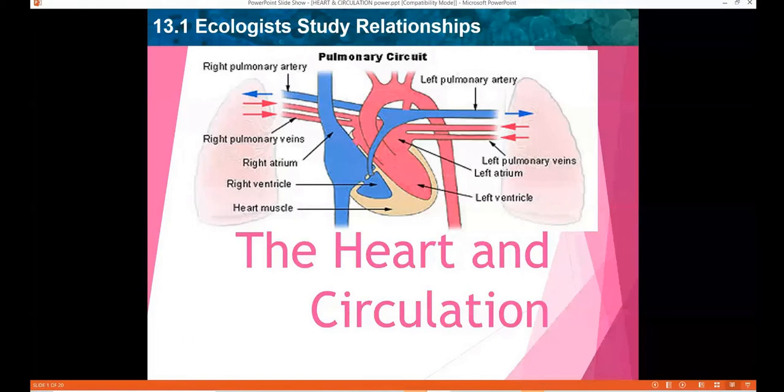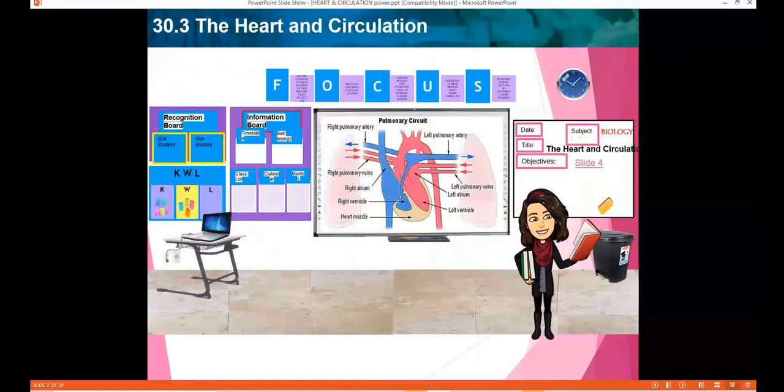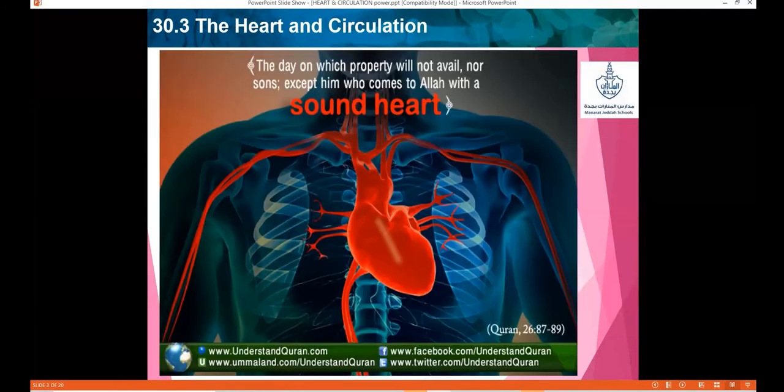No. Okay, great. So let's go ahead and start our next topic, which is 30.3, the heart and circulation. Okay, so we are on page number 859 from your textbook, 859. Okay, the objectives for this topic.